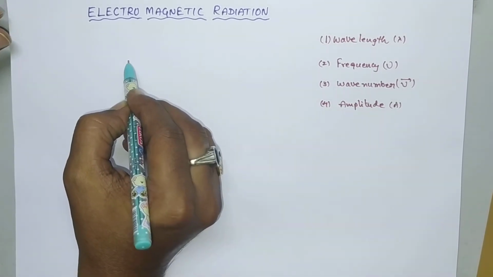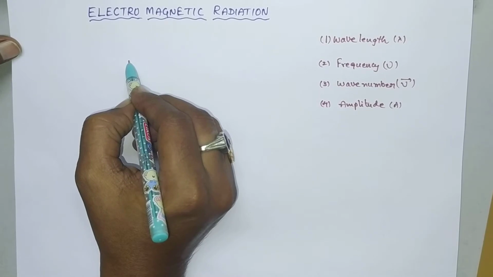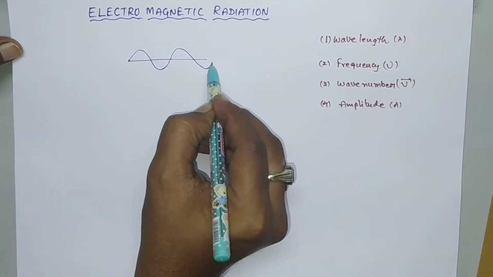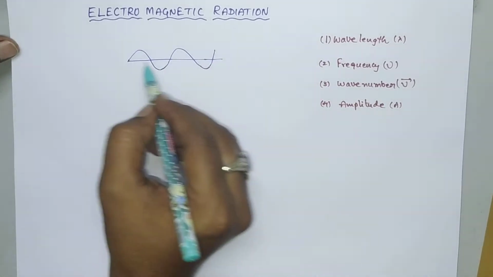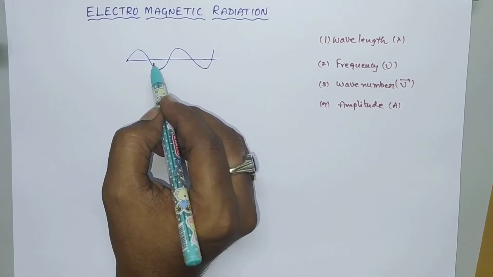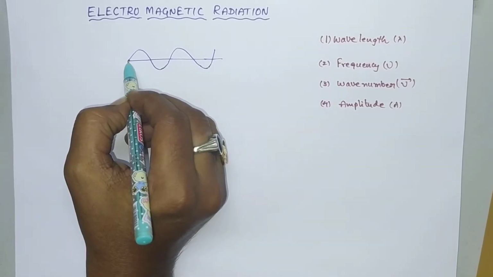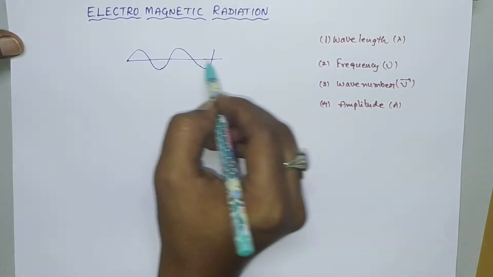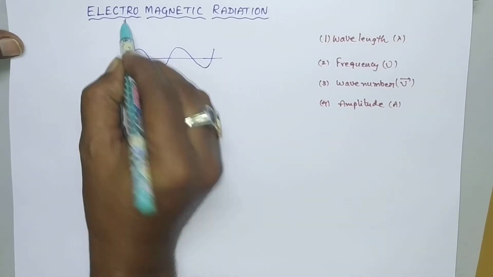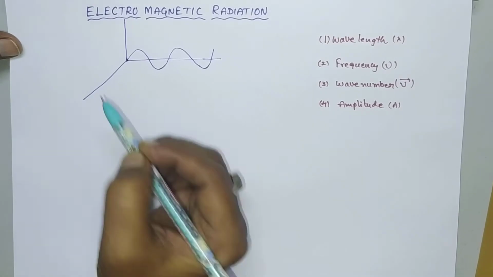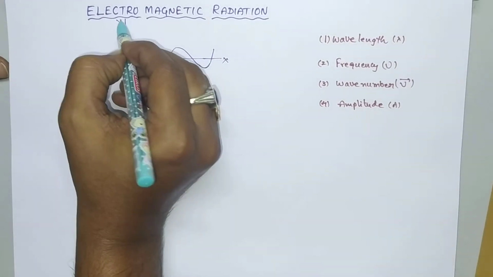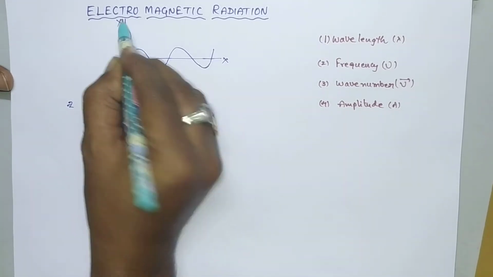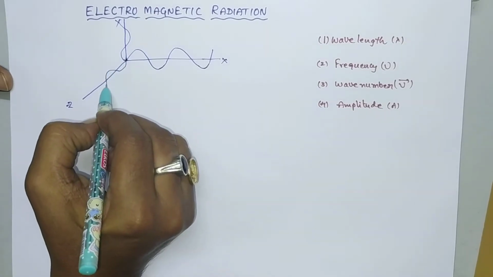Let us consider a point in space. From this point a wave is traveling along the x direction. So this is the direction of propagation of the wave. The electromagnetic radiation consists of both an electric vector and a magnetic vector, that is, an electric component and a magnetic component, which are mutually perpendicular to each other. That means if the wave is propagating along the x direction, the electric component will oscillate along the y direction and the magnetic component will oscillate along the z direction. So this is the x axis, y axis and z axis. Suppose the magnetic component is oscillating like this, then the electric component will oscillate like this.